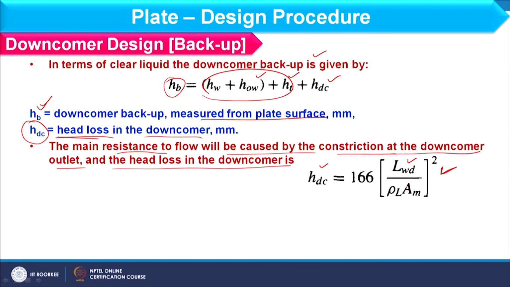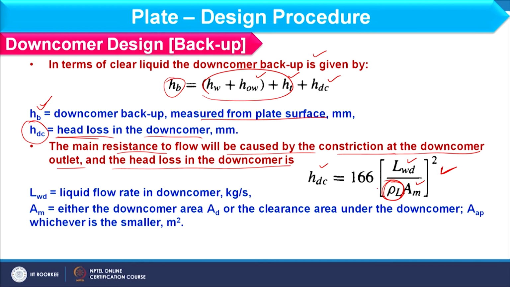Further, we have to focus on this AM, because this property you already know. AM is either the downcomer area or the clearance area under downcomer AAP, whichever is smaller, because when we consider the smaller area it will cause more pressure drop. So, we have to design for extreme condition.